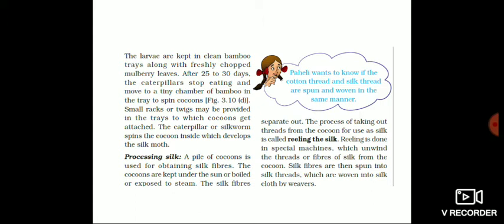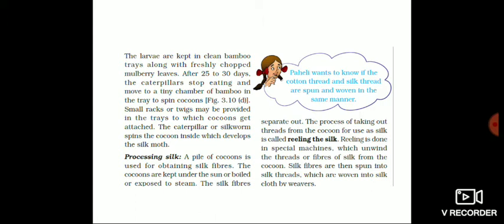Small racks or twigs may be provided in the trays, to which the cocoons get attached. Even in that bamboo tray small racks will be there, and the spinning cocoons get attached to them.